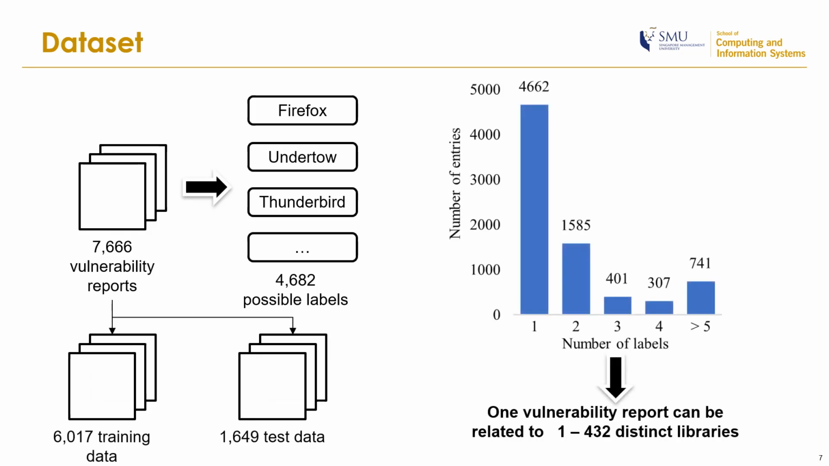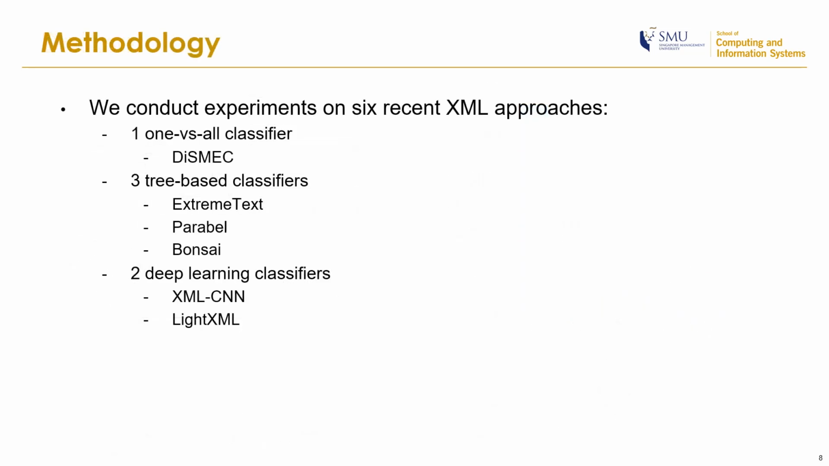Our dataset comprises 7,666 vulnerability reports containing 4,682 possible labels. We split this dataset into 6,017 training data and 1,649 test data. Note that the distribution of this dataset is skewed, with most of the vulnerability reports having one or two affected libraries. We conduct our experiments on 6 recent XML approaches, including DSMEC, ExtremeText, Parabel, Bonsai, XML-CNN, and LightXML. These XML approaches have been shown in their respective papers to have better performance compared to FastXML.